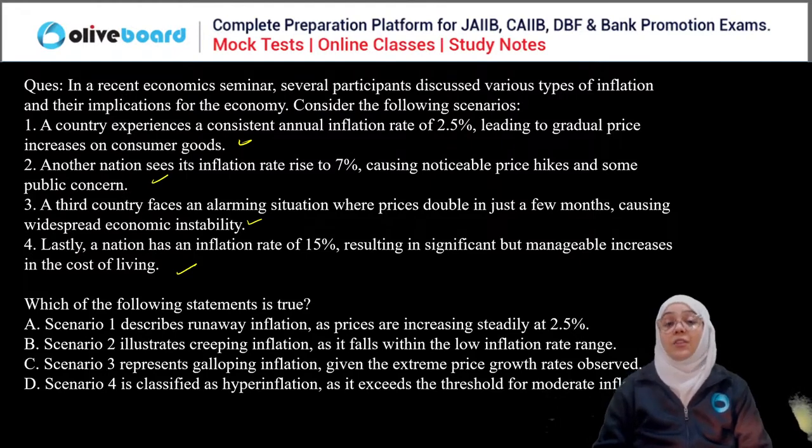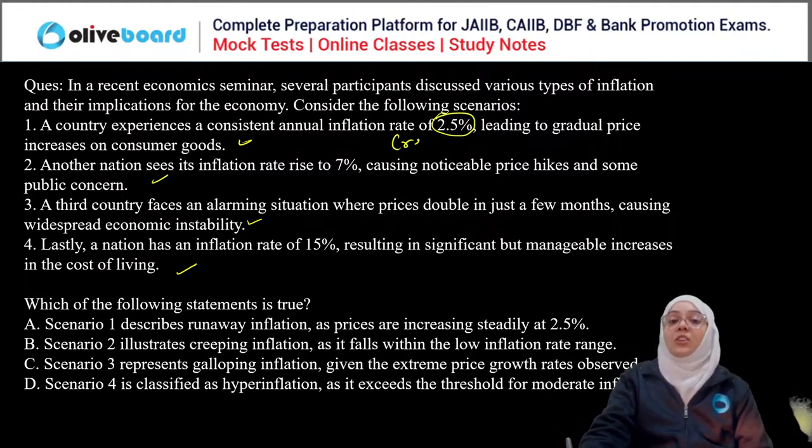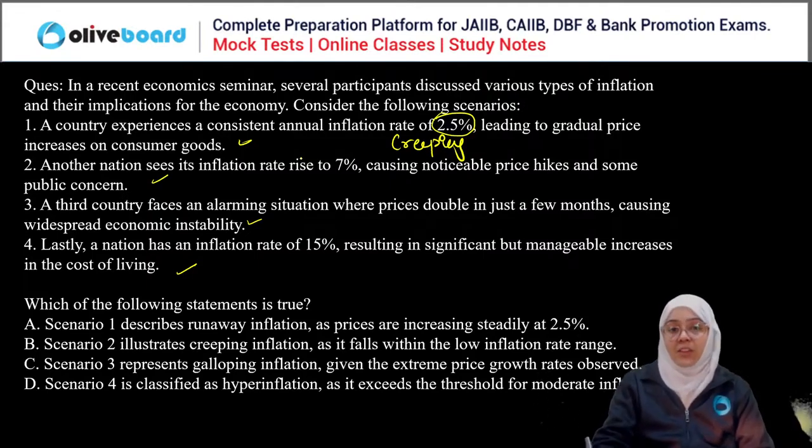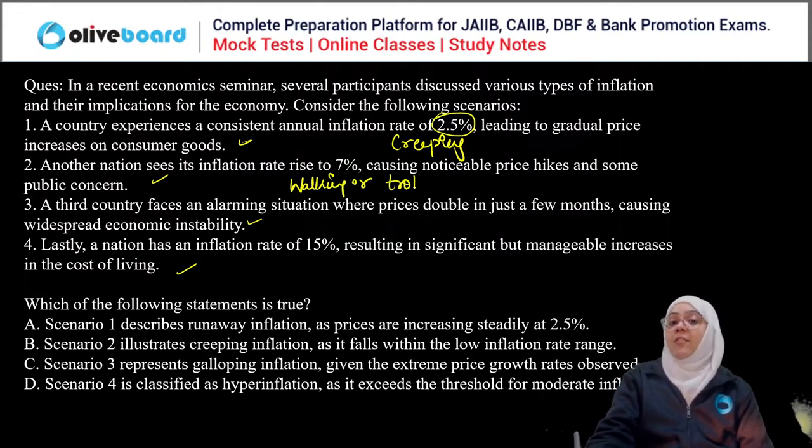So, first, a country experiencing a consistent annual inflation rate of 2.5%. It is a crawling inflation. Crawling inflation means creeping inflation. First is creeping inflation. Now, another nation sees an inflation rate rising to 7%. This is walking inflation, or you can say trotting inflation.